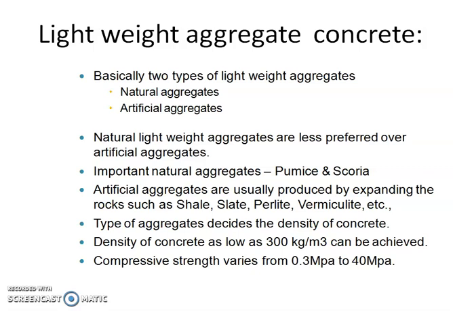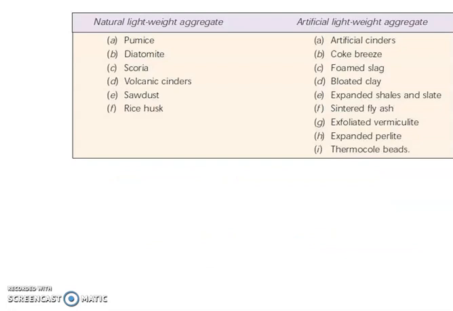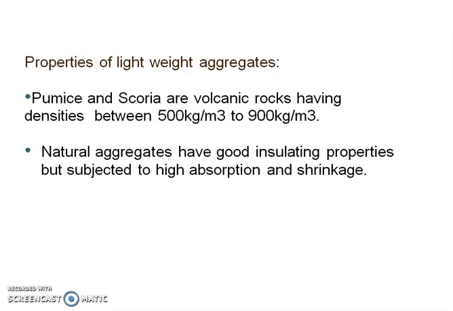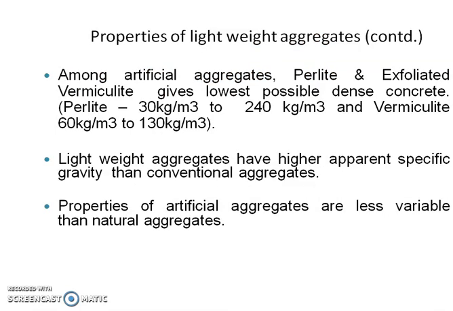There are two types of lightweight aggregate: one is natural, another one is artificial. Natural lightweight aggregates are less preferred over the artificial aggregates. Examples are pumice and scoria. The artificial aggregates are artificial cinders, foamed slag, bloated clay, exfoliated vermiculites, etc. Pumice and scoria, which are natural, have a density from 500 to 900 kg per meter cube. These natural aggregates have very good insulating properties, but are subject to high absorption and shrinkage.